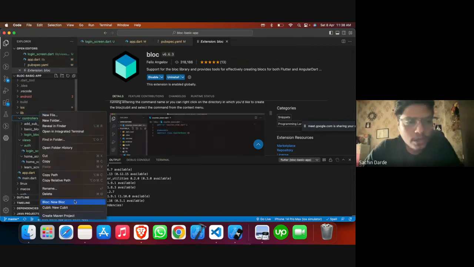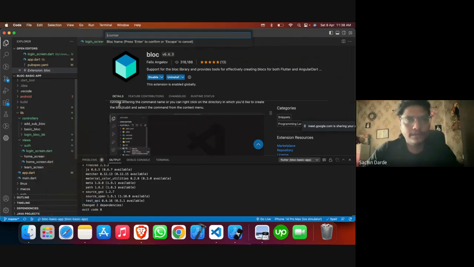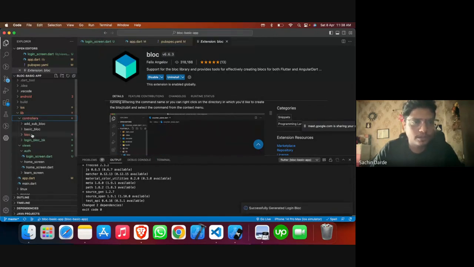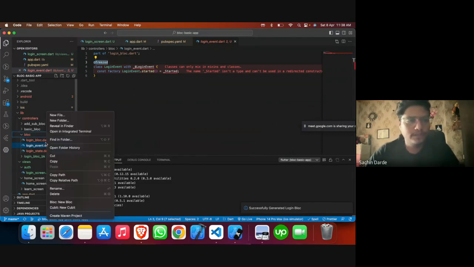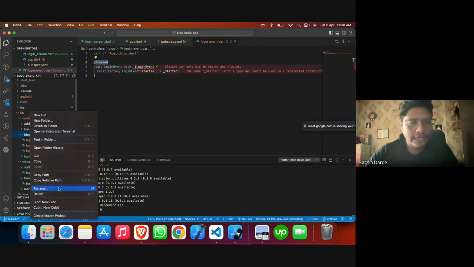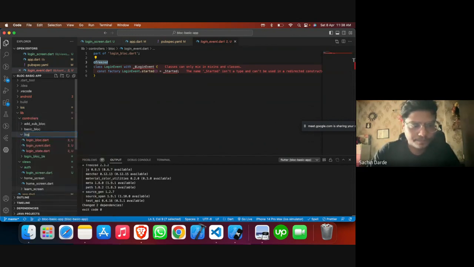You will get an option called creating a new bloc. So let me have it. We will call it login bloc. You just need to have a class name over here. It generally creates a bloc, event and state for us, and it is embedded with freeze. If you have that package added, it will smartly identify that you have the freeze package and use the bloc with freeze. So we can rename this as login bloc, just to keep it all the same.